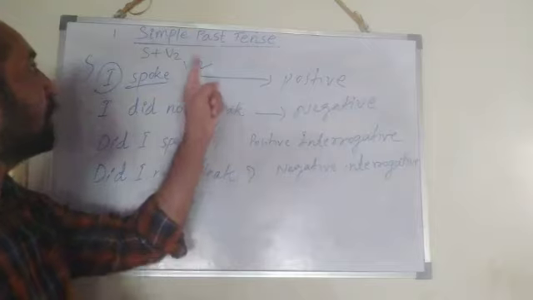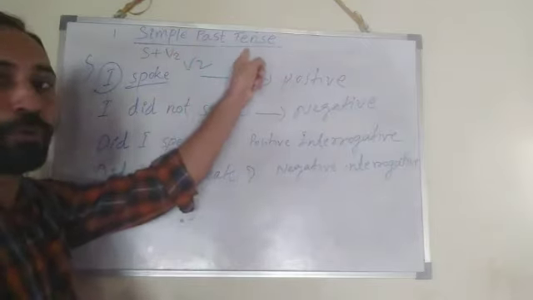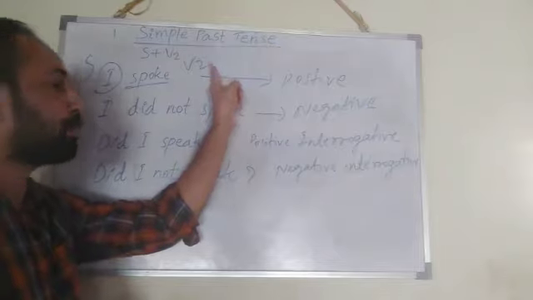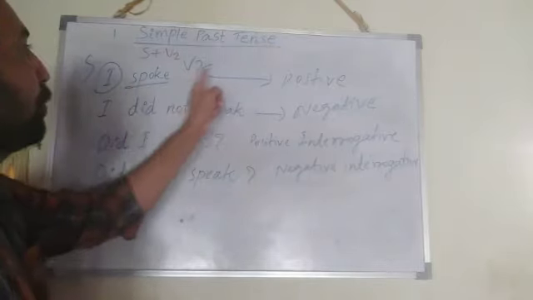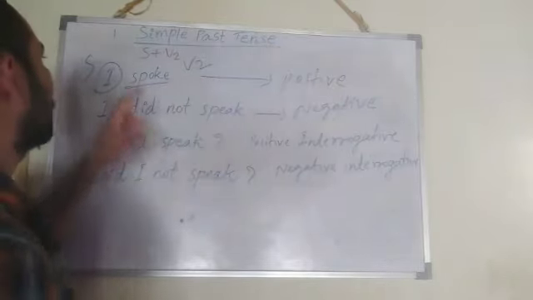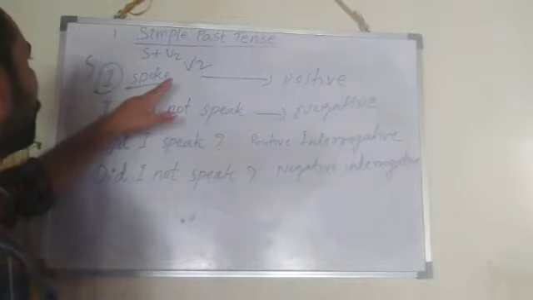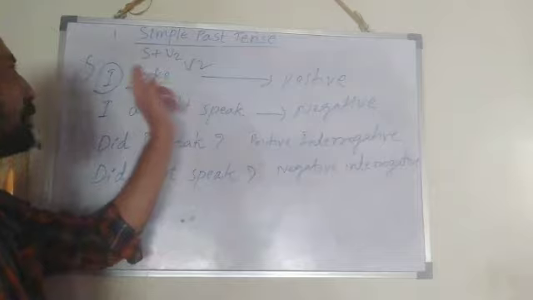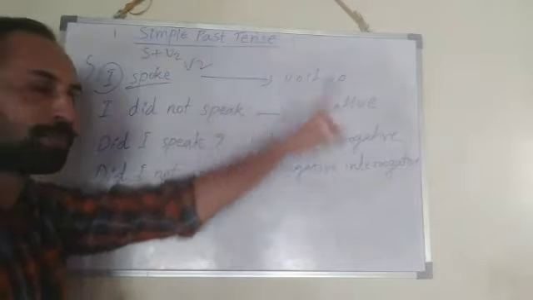So in the simple past tense, we have to use always V2 form of the verb. Remember, I spoke, positive sentence. Subject plus V2 form. If you need object, you can add object. I spoke English. I spoke in English.